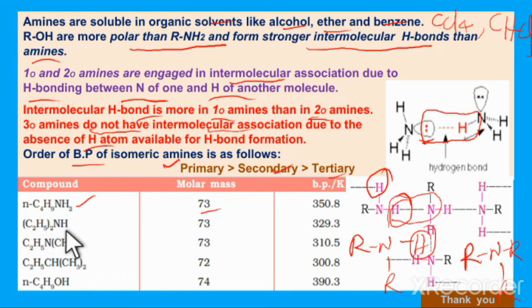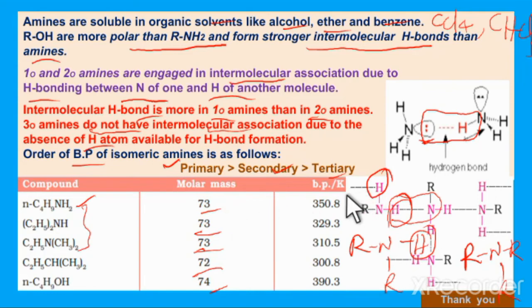Second is N-ethylethanamine, 73, and another is N,N-dimethylethanamine, also 73. These are the isomers. Another is 2-methylbutane, with 72 molar mass, and another is 1-butanol, with 74 molar mass.